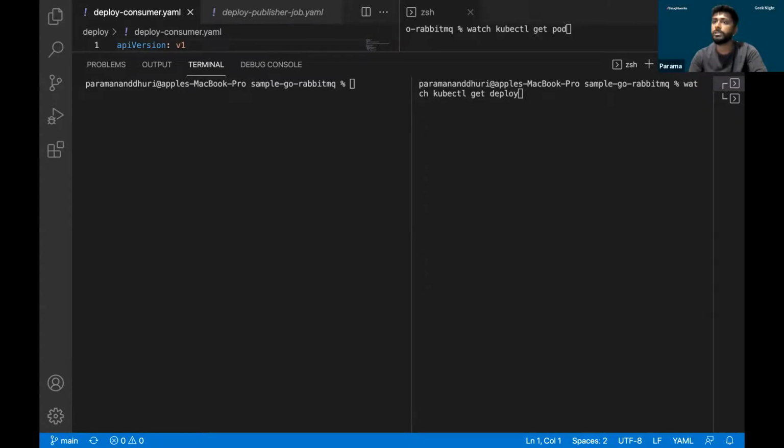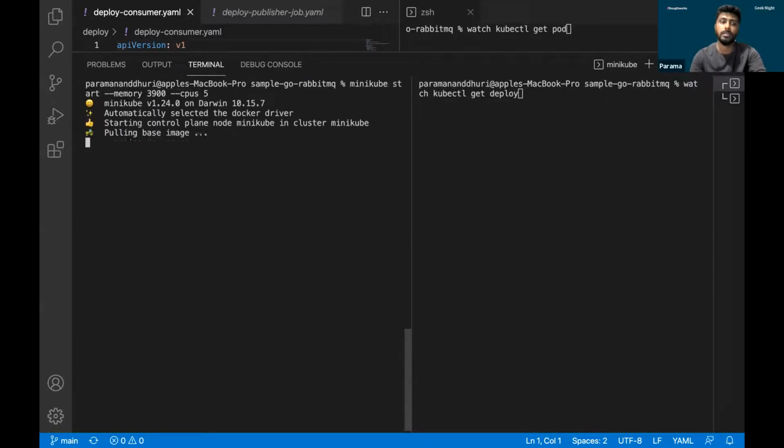But for this POC, we'll be using Minikube just to show it on a local machine. I have Minikube set up on my machine. Using this particular command, I'll be setting certain memory and CPU configurations for that Minikube, and I will start the Minikube. The next requirement is KEDA to be installed on this machine. KEDA can be installed using deployment YAML files. It can be installed using Helm as well. For this, I will be using Helm charts for deploying KEDA.